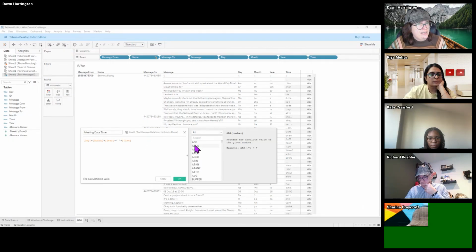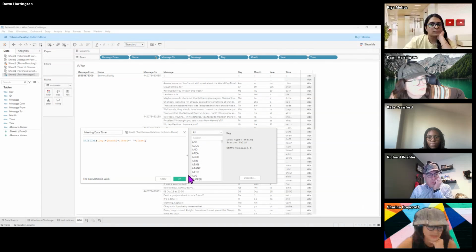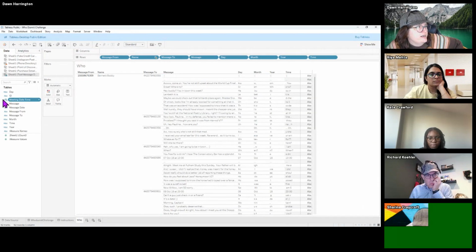So I've added all of these fields together, but I want to force Tableau into looking at this as a date time. So I'm going to just nest it in a date time formula. So meeting date time, day plus month plus year plus a space plus time. I'm going to click OK on this. And I can see Tableau formatted it as the date and time. And I can add this on the rows shelf.